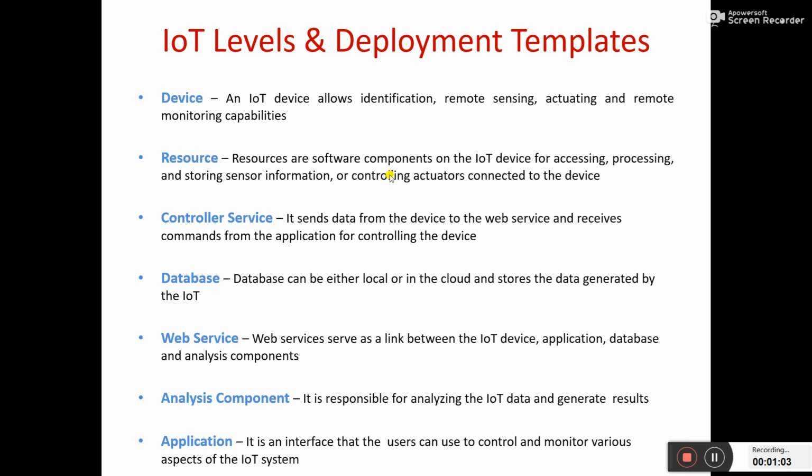Next is the resources. So resources are software components, often on the IoT devices. The point is this, that when we need to access, process, or store some information, or control some actuators, then we need resources. Next is the controller services. Whatever data we collect from the sensors, or whatever data we need to provide to the actuators, all these things happen by means of the microcontroller or microprocessor. So these are the controller services. We need the data for manipulation whenever we need an IoT device.